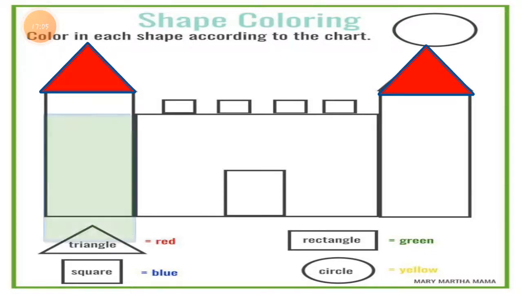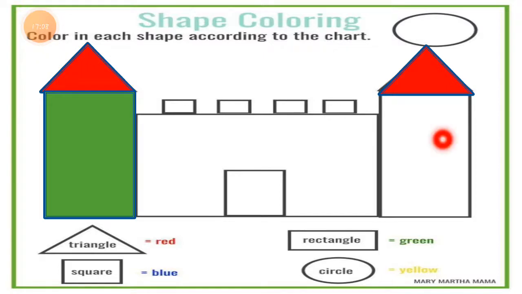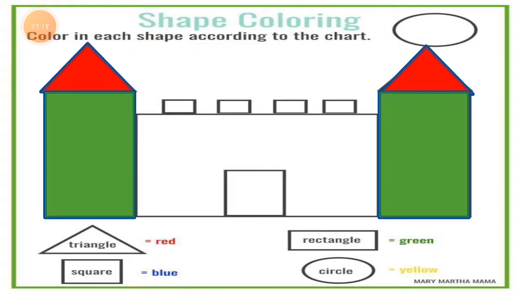Then let's start coloring the rectangle shape, which is in green color. You can see rectangle is equal to green. So we have to color this rectangle green. First rectangle is complete. Let's color the other rectangle. Here is also a rectangle. I'll color it green. These all are rectangles. So we have to color them green.